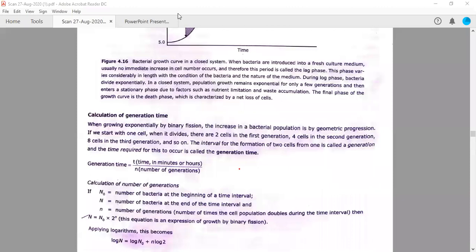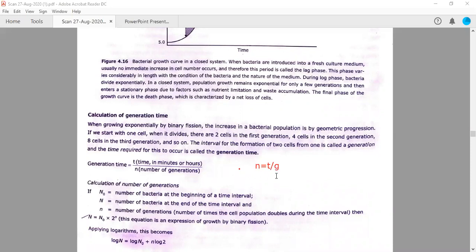Quick summary, and then I'm going to close this session. N, the number of generations, is equal to T upon G. If you remember this, you need not remember the other relationship, because the number of generations is equal to the total time given divided by the generation time. You can calculate the number of divisions of the bacterial cell, and you can find any one if the other two things are given.